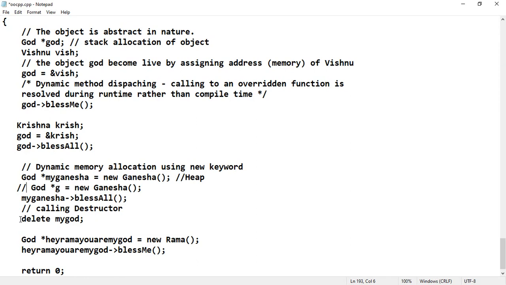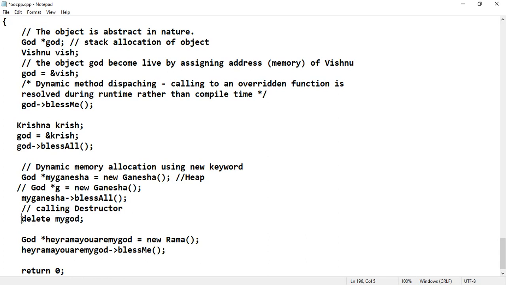Next is calling the destructor. We are going to use the delete keyword to deallocate the memory. So delete myGod, that means we are going to call the destructor here. So the memory which is allocated via the constructor will be deallocated.